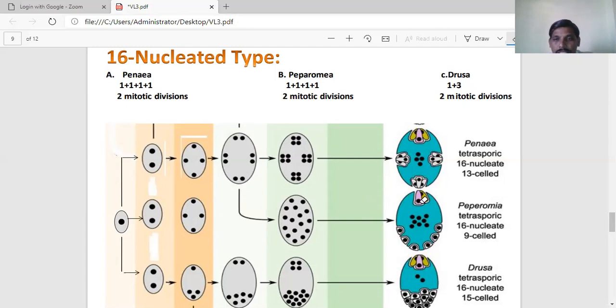So one synergid and one egg cell are present in Peperomia. Here just 6 cells migrate towards the chalazal end. 6X or 6N type of antipodal cells are present in Peperomia. So remaining 6 plus 2, 8. The remaining 8 nuclei form the secondary nucleus or become the central cell. So this is the Peperomia type.